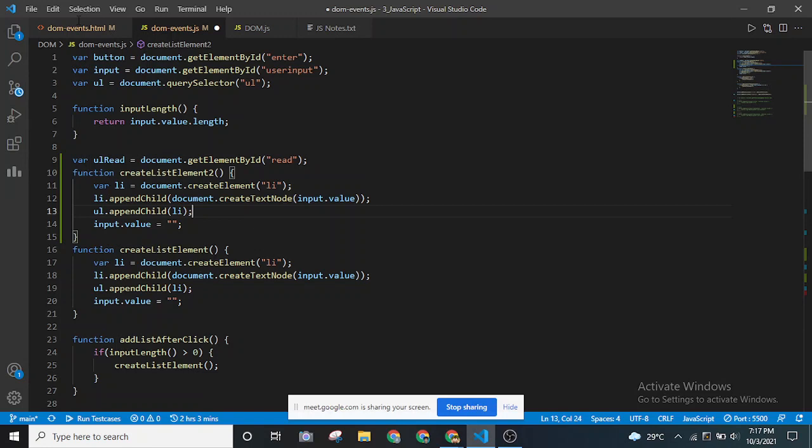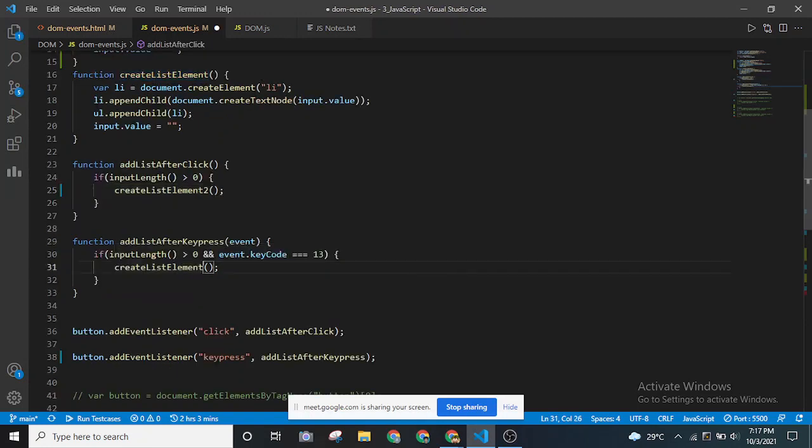As you asked, what I'm going to change is, instead of appending to the previous list structure, I'm going to append to the new list structure. Another simple task is, wherever I'm giving the click event and creating the list element, I'm going to replace it with the second function.